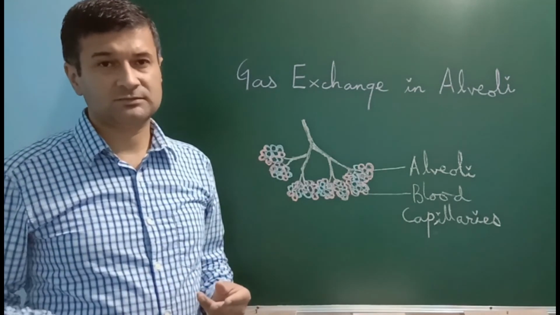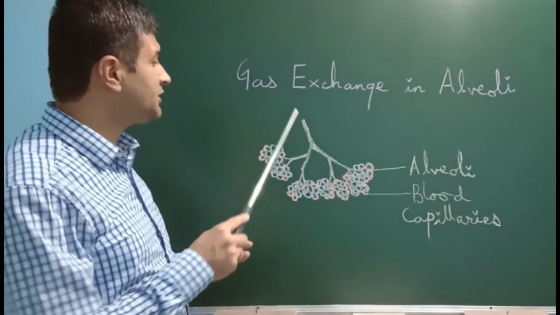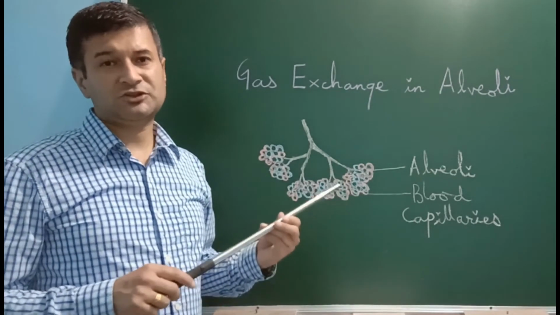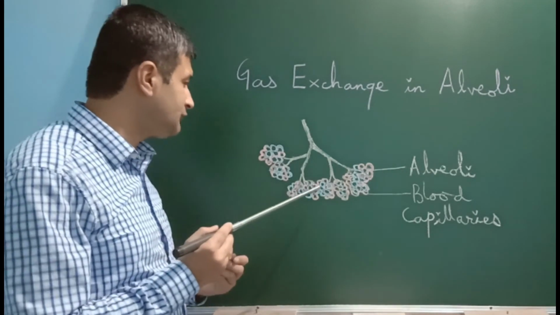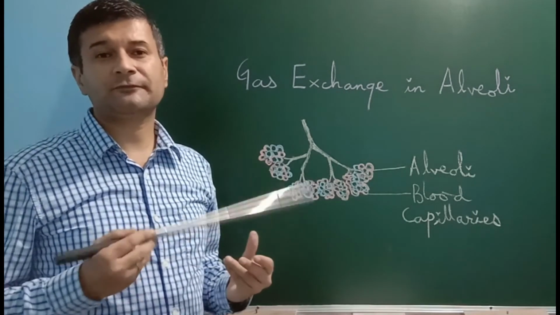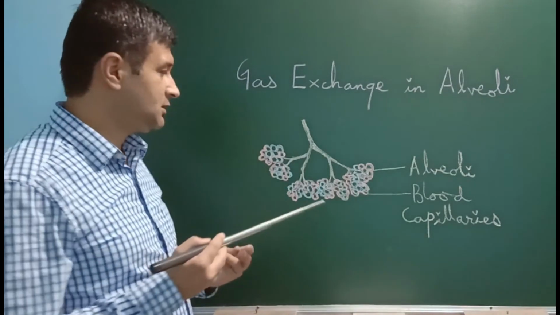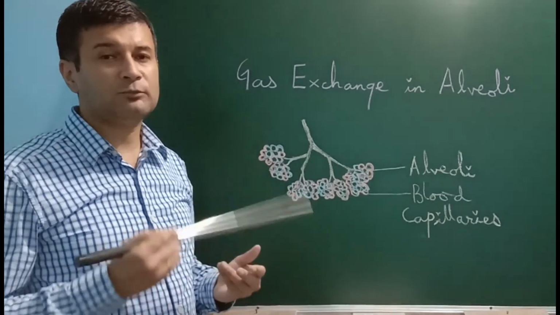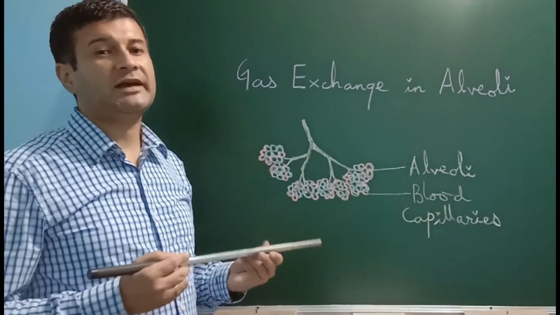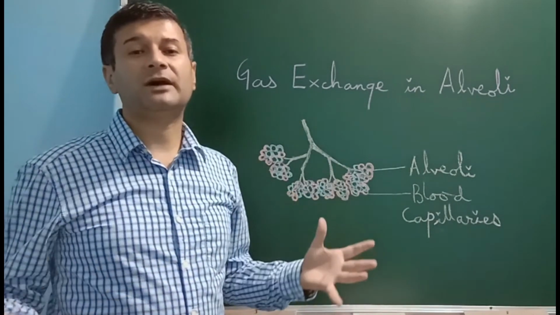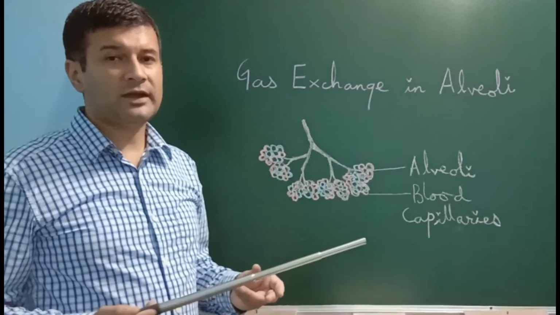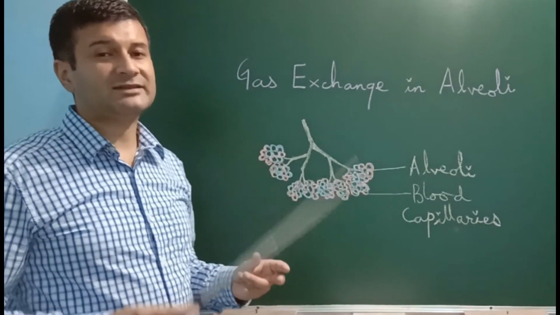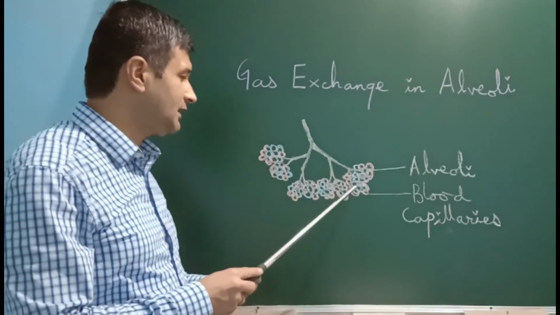during expiration. Whereas oxygen entering into the lungs during inspiration reaches the alveoli, which diffuses into the blood in the blood capillaries. The oxygen combines with the hemoglobin present in the blood and is transported to different parts of the body. In this way, there is exchange of gases taking place in alveoli.